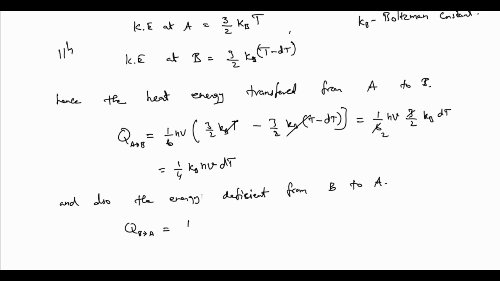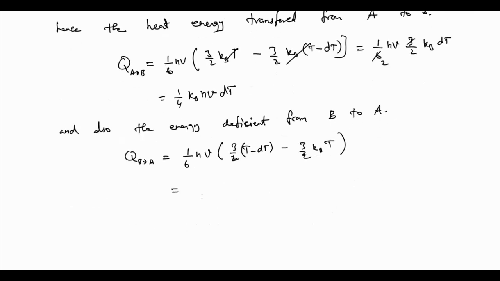So we have to subtract for B to A. B is 3/2 kB (T minus dT) minus 3/2 kB T, with nV and kB dT, similar to that but with a minus symbol: minus 1/4 nV kB dT.